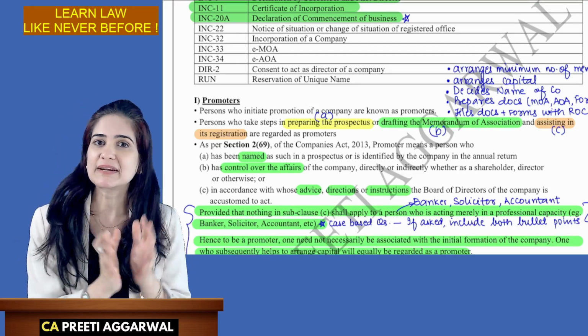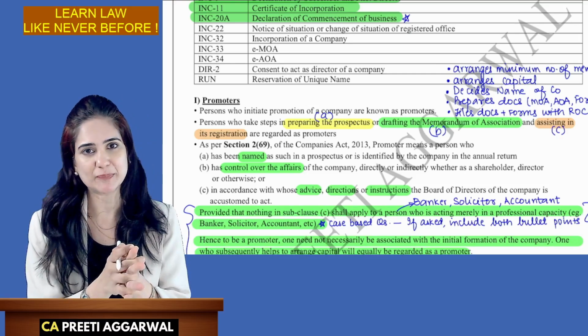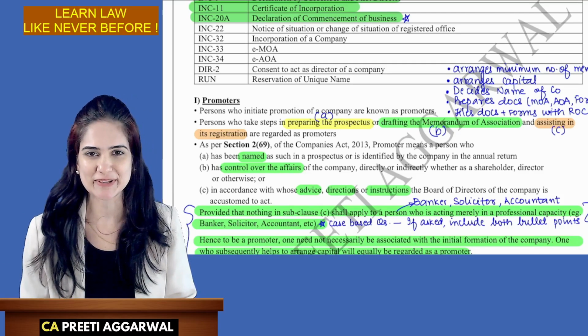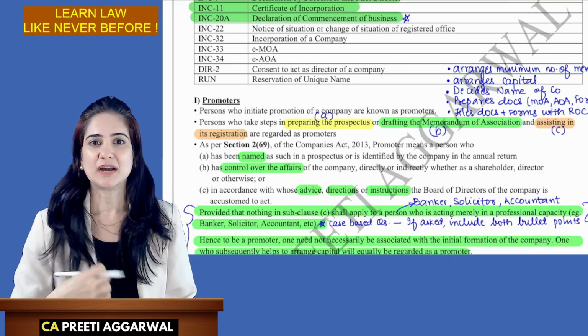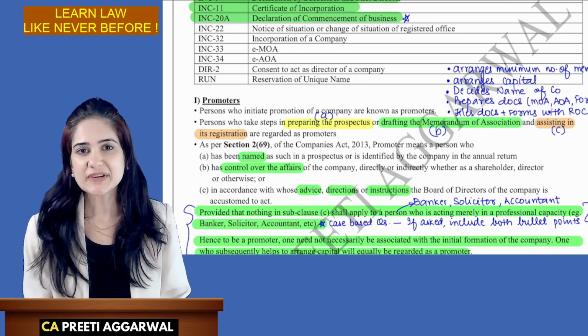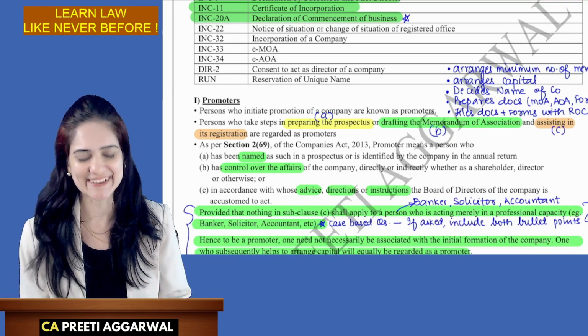All that hard work goes into the incorporation of a company. It's not like today I thought of it and tomorrow I went and incorporated the company. So we researched, we contributed capital, we did a SWOT analysis, we did the market research, we arranged for capital. There were many things involved in that.